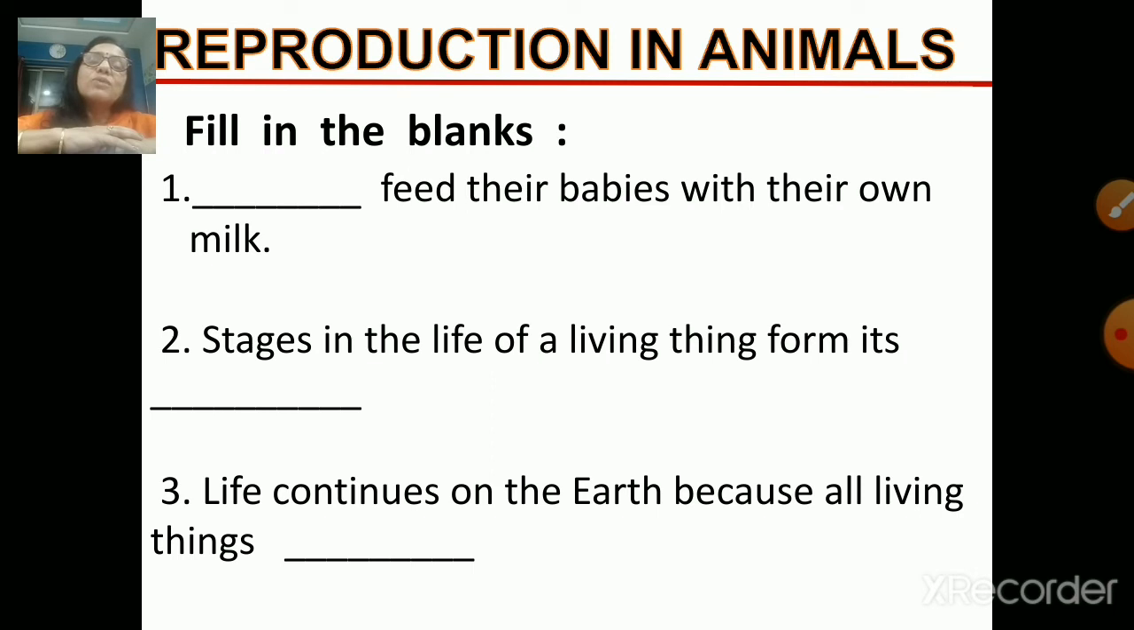Next one is stages in the life of a living thing form its dash. As I told you, all living things, they go through different stages in their life. They grow, they become old, and they die. So these are the stages in the life of a living thing, and they form its life cycle. So the answer for the second fill in the blank is life cycle.